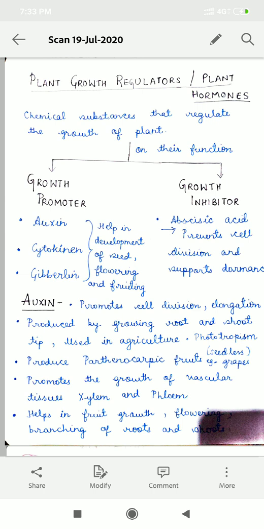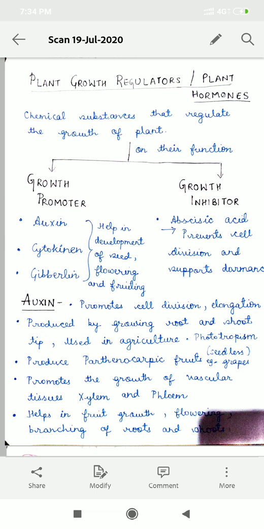Plant hormones are further divided into two subdivisions based on their function. The first is growth promoter and the second is growth inhibitor. As the name suggests, growth promoter promotes and supports the growth of a plant, while the growth inhibitor inhibits and prevents the growth of a plant.